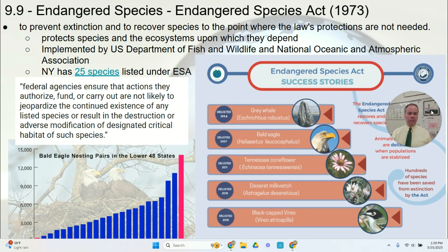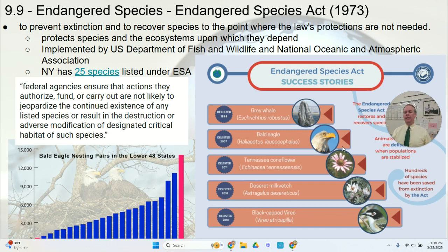New York State has 25 species that are listed under the Endangered Species Act. The text of the act reads, federal agencies ensure that the actions they authorize, fund, or carry out are not likely to jeopardize the continued existence of any listed species or result in the destruction or adverse modification of designated critical habitats of such species.